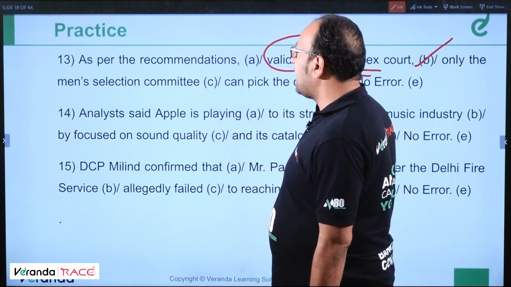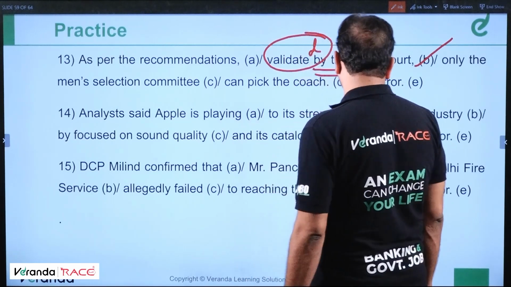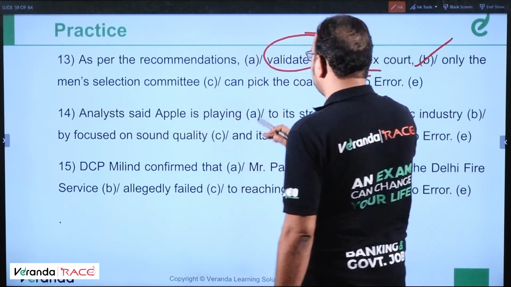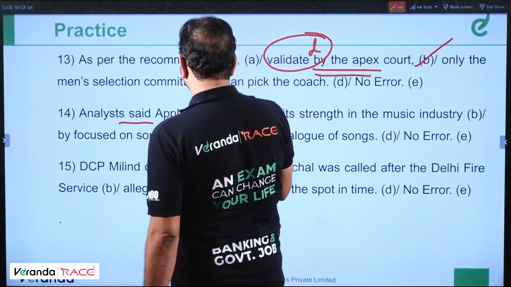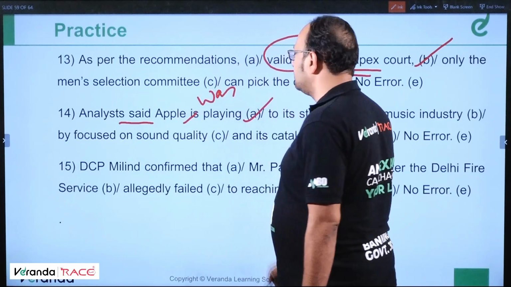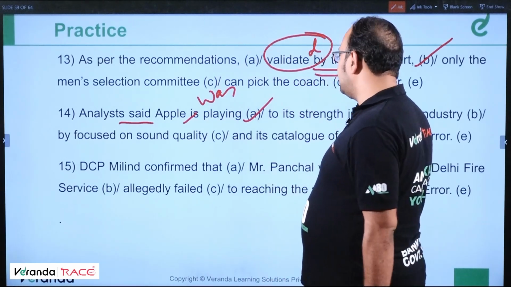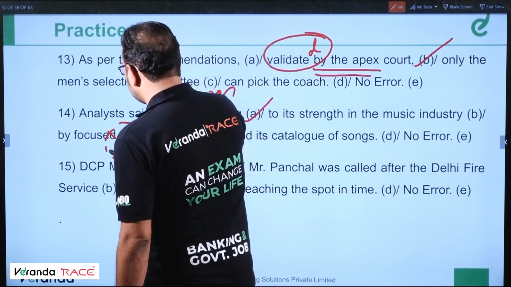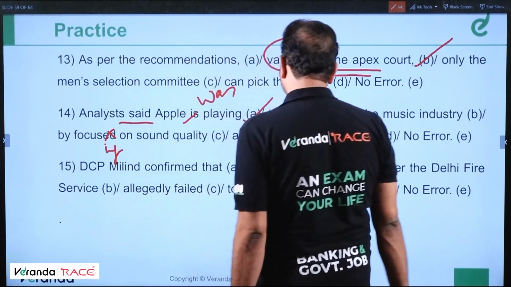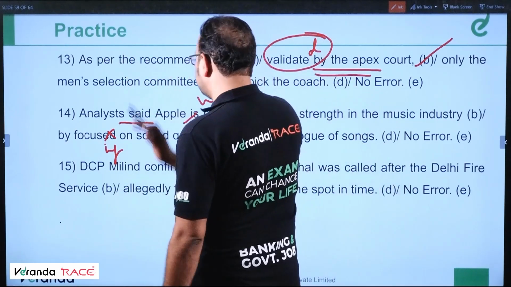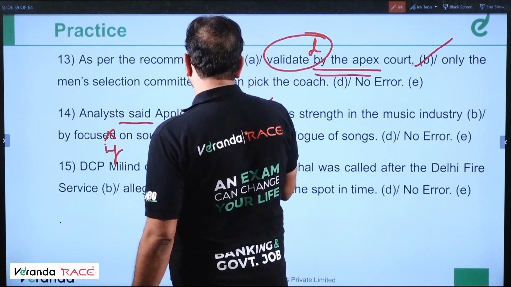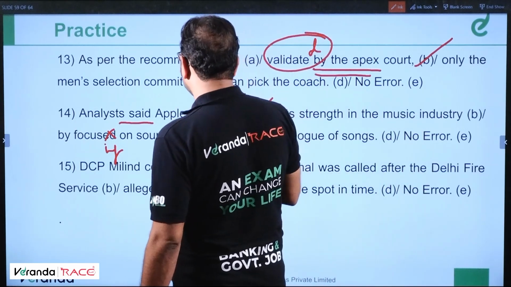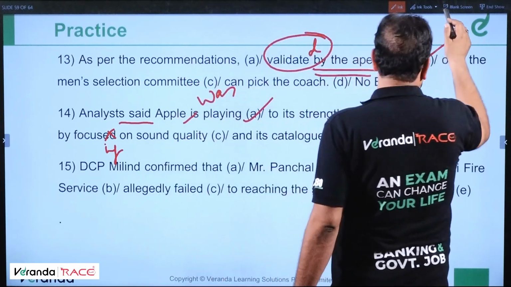Simple past action. And analysts say Apple is playing to its strength in the music industry. There's no error till now. Analysts said that Apple is playing. Okay, it's said. So it should be was. Error is in part A. Analysts say that Apple was playing to its strength in the music industry by focusing on sound quality and its catalogs of songs. Okay, this is also wrong, I guess. So let me tell you, analysts said Apple was playing to its strength in the music industry. So wait. It should actually not be. I'll wait. I'll do something.